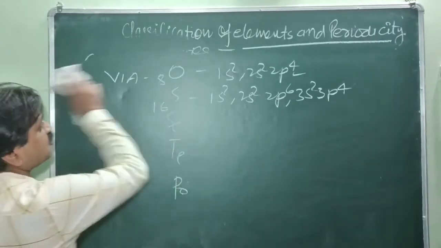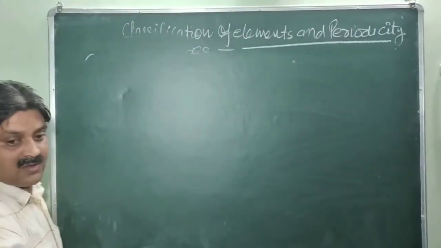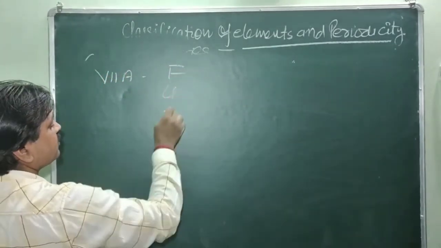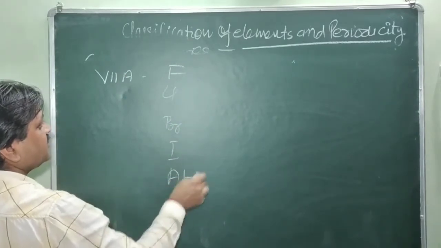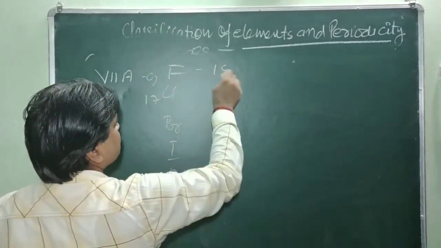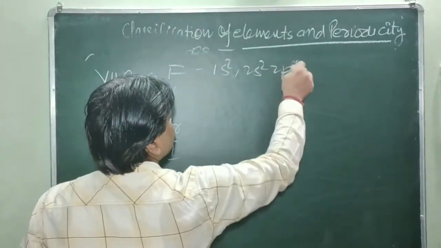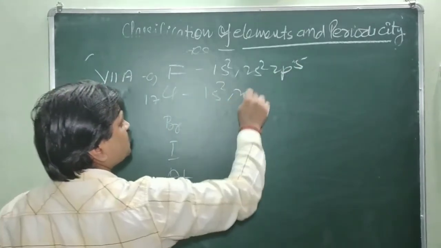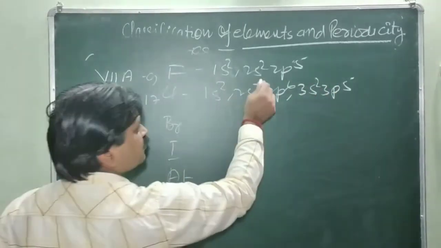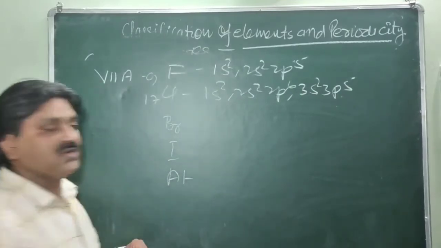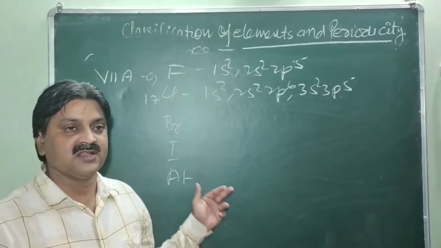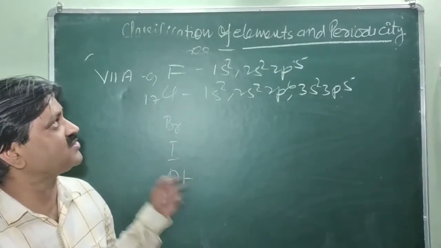Next, the seventh group of elements, 7A. This is the halogen group: fluorine, chlorine, bromine, iodine and astatine. These are 9, 17, 35 and so on; you can write them. Fluorine is 1s2, 2s2 and 2p5. Chlorine is 1s2, 2s2, 2p6, 3s2 and 3p5. We count 2 plus 6 plus 2 plus 5, which is 17. So there are 5 electrons in the p subshell, and the number of electrons in the outermost shell gradually increases.